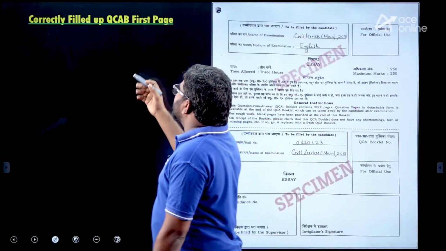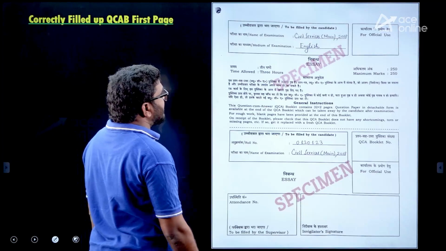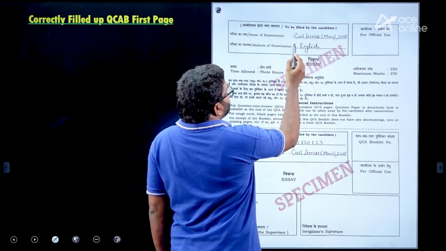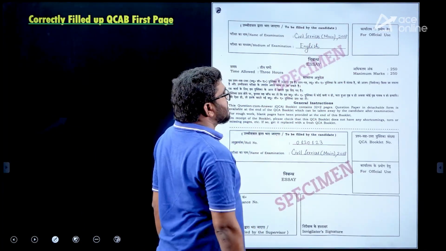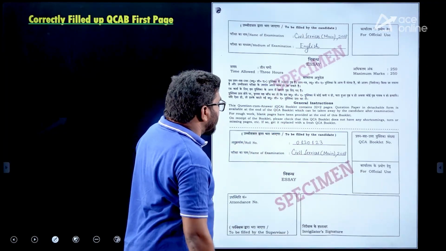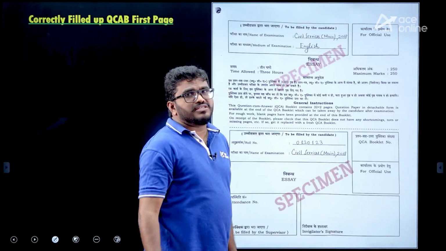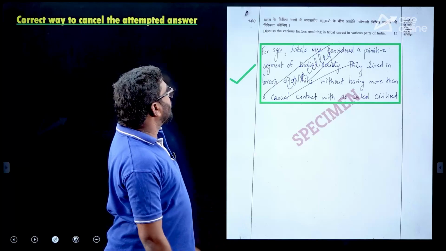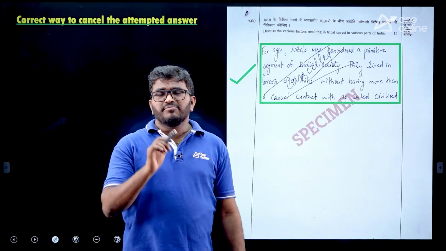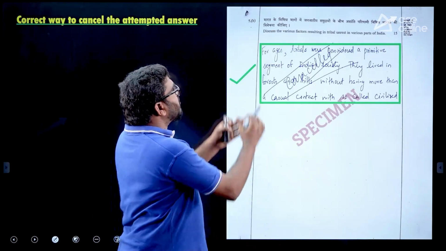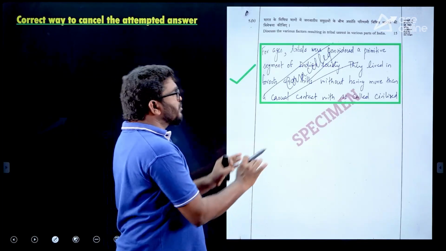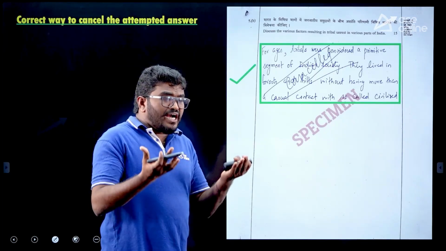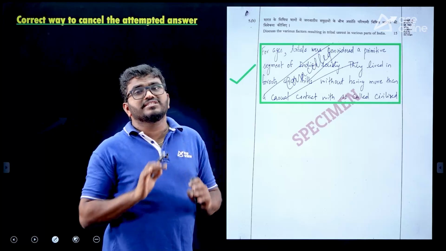And correctly fill the question-cum-answer booklet. Listen carefully: you should write the Engineering Services Exam, the mode of exam English, the hall ticket number, all these things in proper order, and then only will they give full marks. And one more important thing: let us say you wrote an answer, but at the end you find that the solution is not correct.